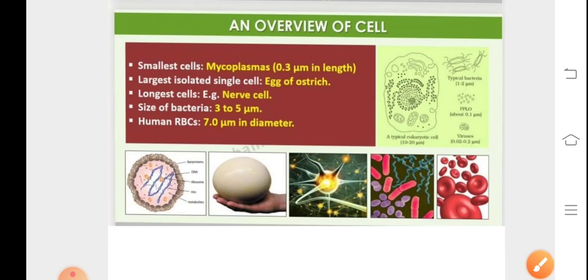So in this module, we had a generalized discussion on the cell, what the cell theory is, and an overview of the cell. Hopefully, you must have garnered all the concepts thoroughly.